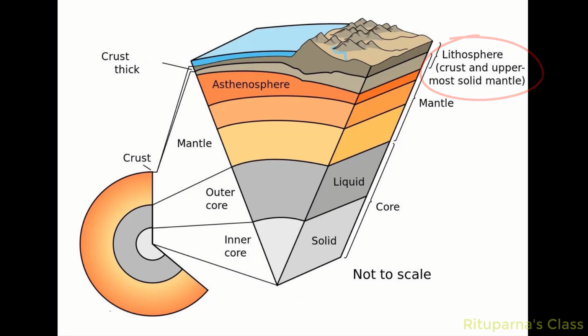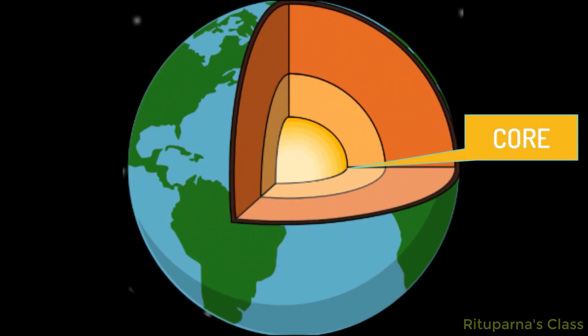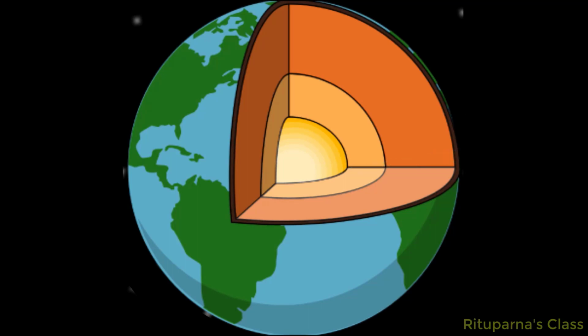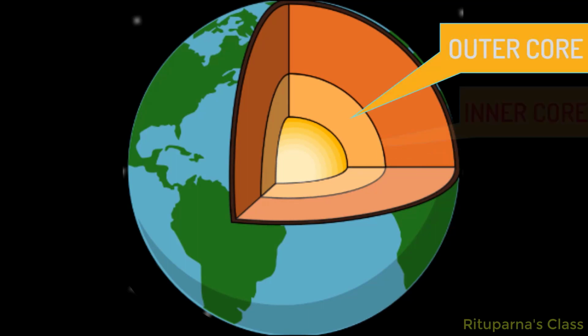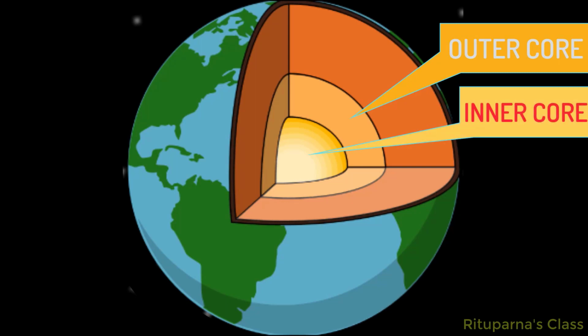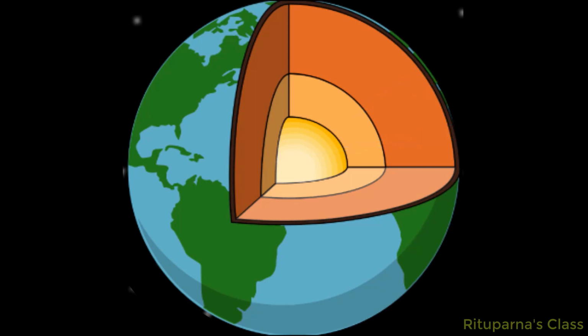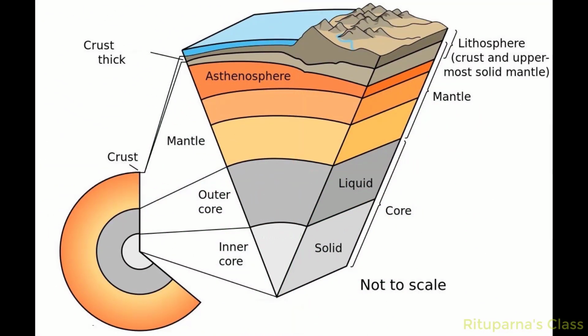The next layer of the Earth is the core. Now again, the core has been divided into two parts. Those are the outer core and the inner core. The core is extremely hot. The temperature of the outer core is about 5,000 degrees centigrade. The outer core is made of liquid iron. It has a depth of 2,200 kilometers.